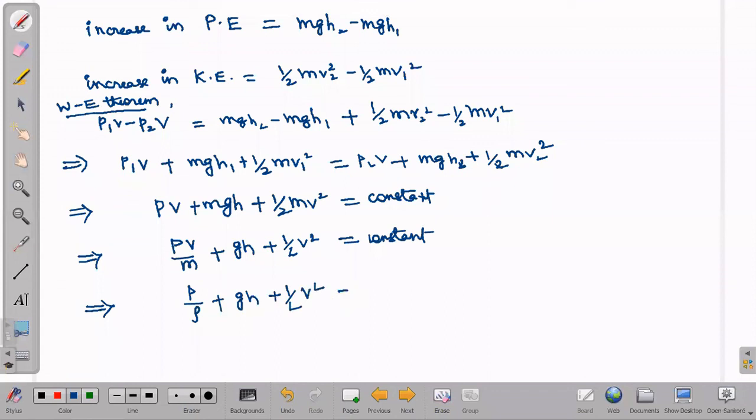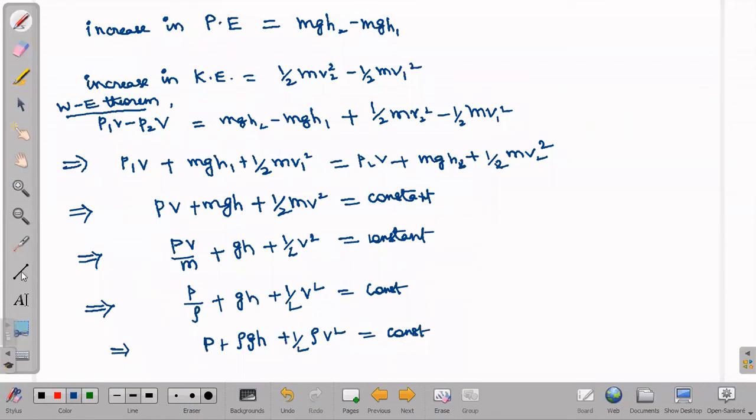If we extend further, we can write P plus rho gh plus half rho v square is equal to constant, since rho is constant and I am just taking it to the other side.